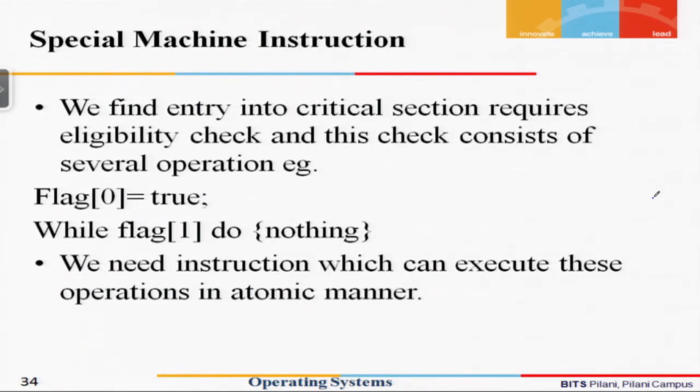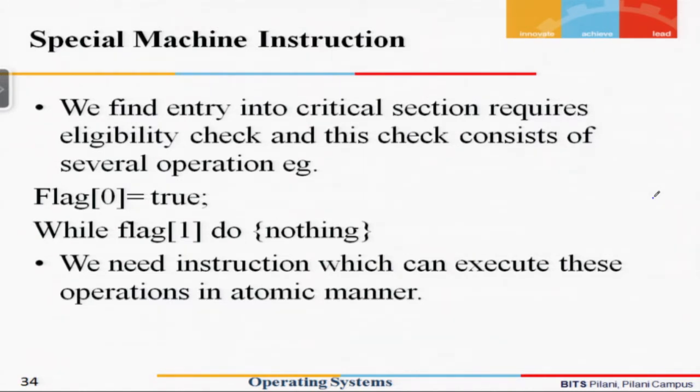So it was thought, why not design certain machine instructions which can facilitate mutual exclusion. If we refer back to our example of a software solution, we found that entry into the critical section usually required an eligibility check, whether the particular process which is making an attempt to enter the critical section is eligible to enter at that point of time or not, and if it is eligible, then it is allowed to perform the operation.